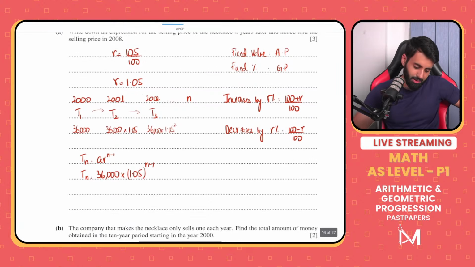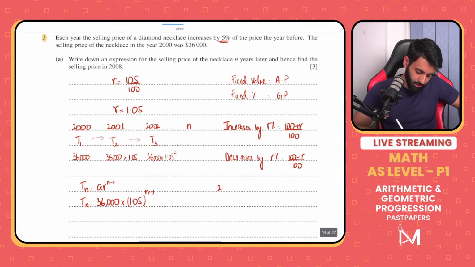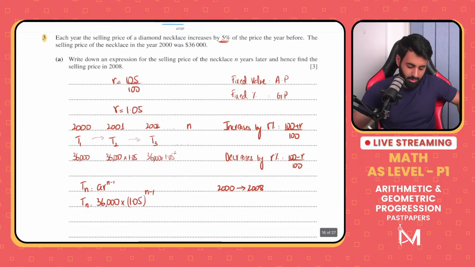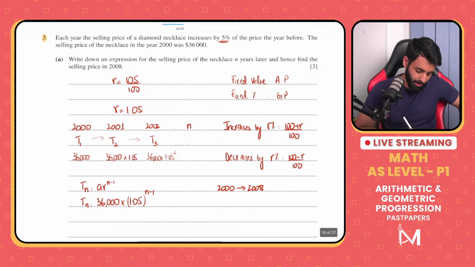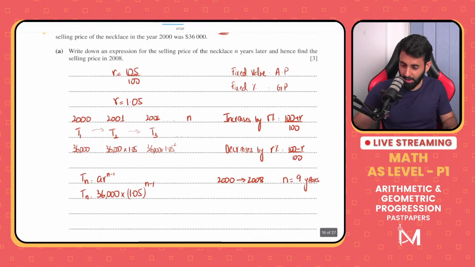All right. Then the question says, and hence find the selling price in 2008. So how will I find out the selling price in 2008? From 2000 to 2008, how many years is that? From 2000 to 2008 is basically equal to 9 years. So that means n is equal to 9. So how many years are we talking about? We're talking about 9 years.